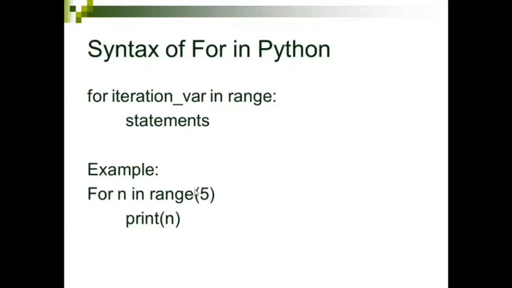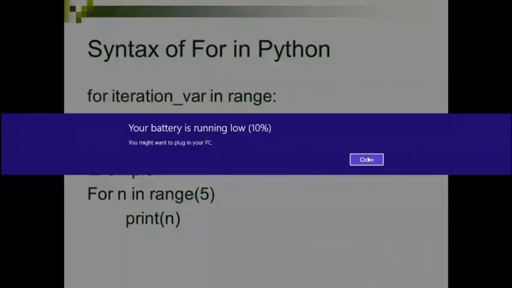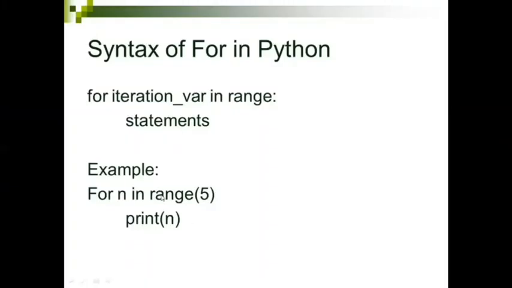So if I say a range of 1, 5, 1, or 1, 5, 2, then n will take the value 1, and the third parameter I have given as 2. So 2 will be skipped and it will print 3. Then 4 will be skipped. Since the range stops at 5, it will not be printed. So this is how I'll be getting the values from this for loop. Okay. I hope you could understand this one.